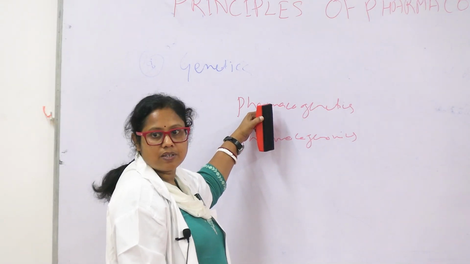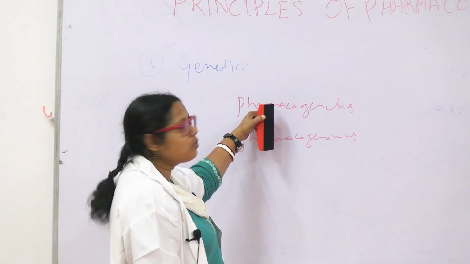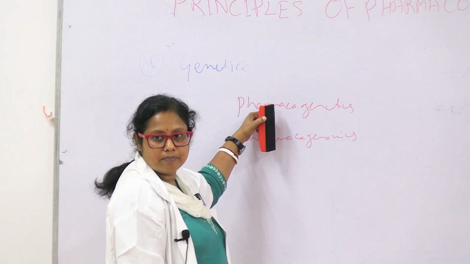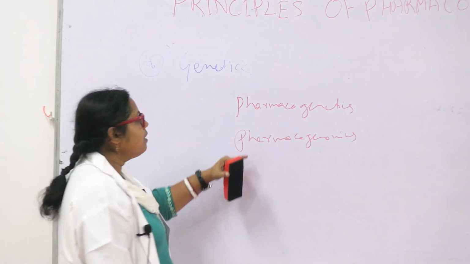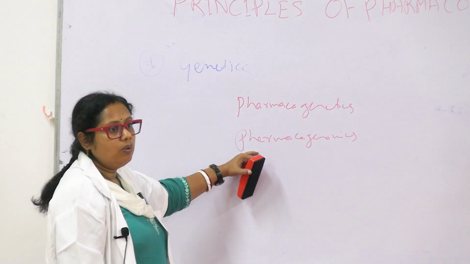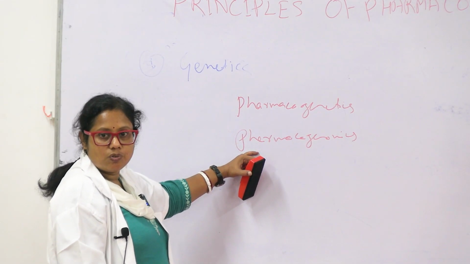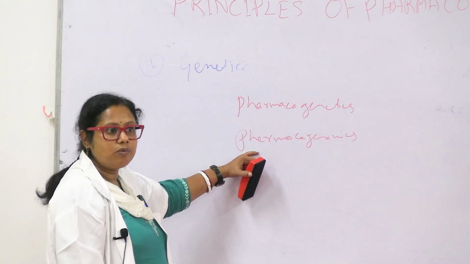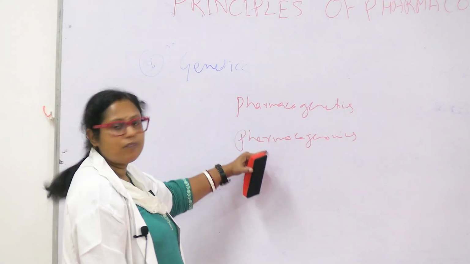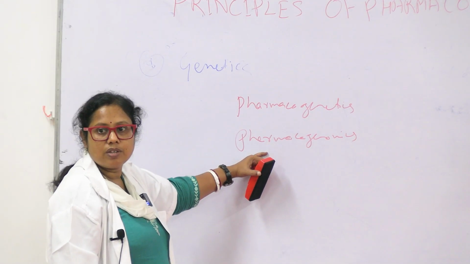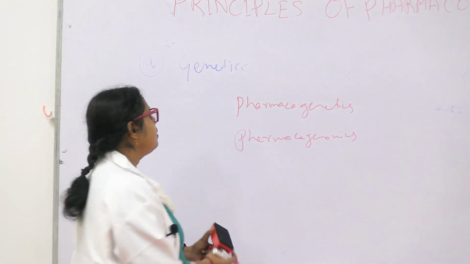What are the effects of a drug due to his genetic map? It is the study. And pharmacogenomics is the application of pharmacogenetics to these genetic variations. Which drugs we have to give and which we don't have to give, these two.